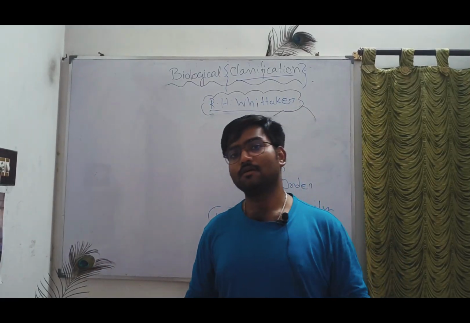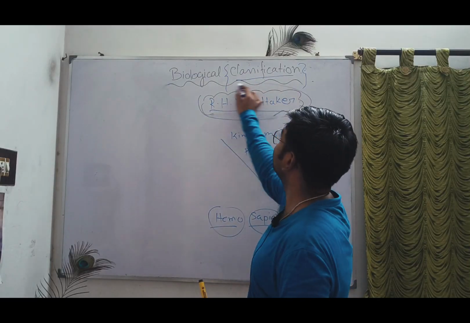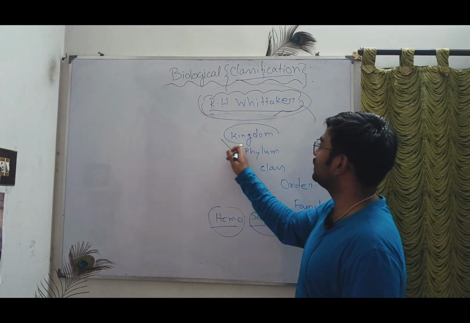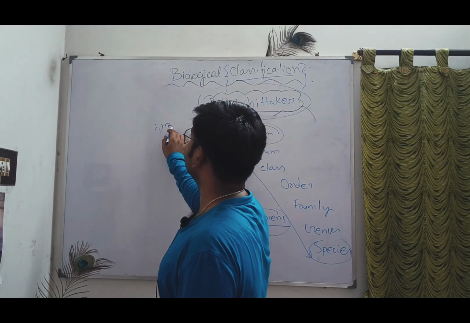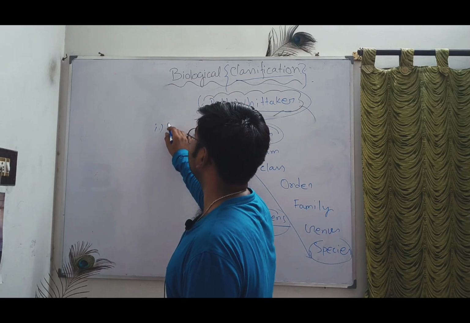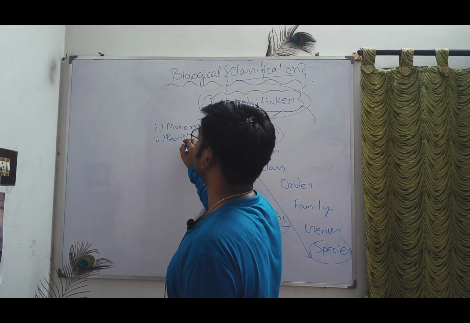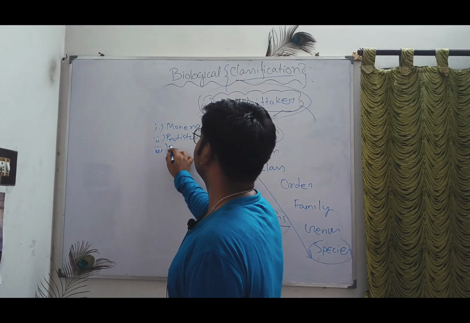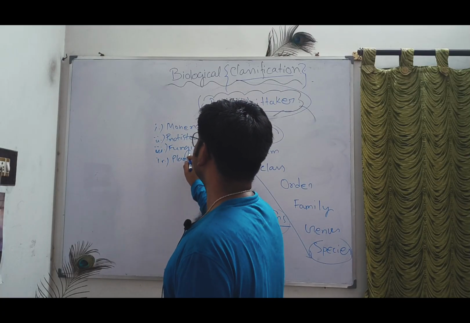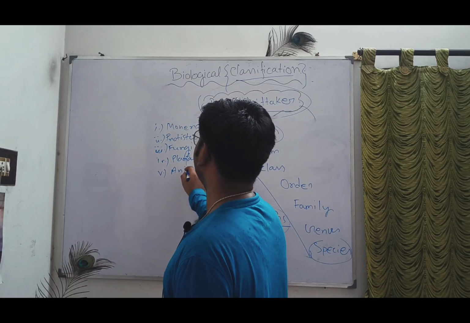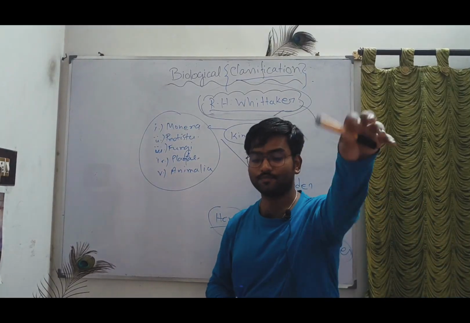Our right now discussion is the biological classification given by R.H. Whittaker. In today's class I will give small introductions regarding number one, Monera, sorry, not bacteria, Monera. Number two, Protista. Number three, fungi. Number four, plantae, and number five, Animalia. First we'll start from the Monera.